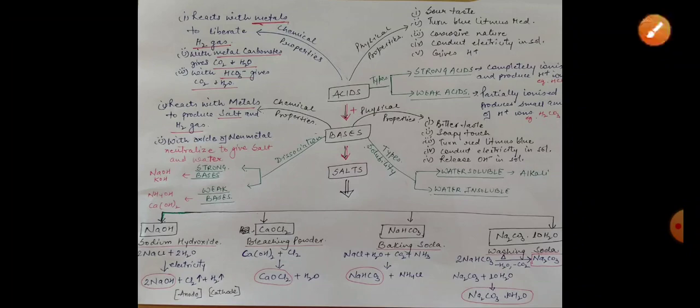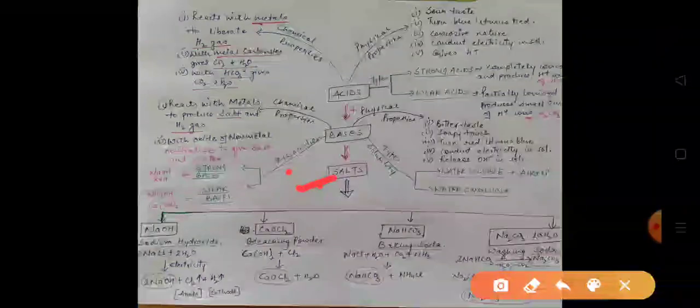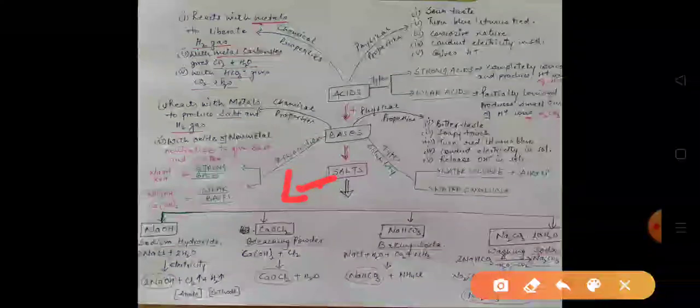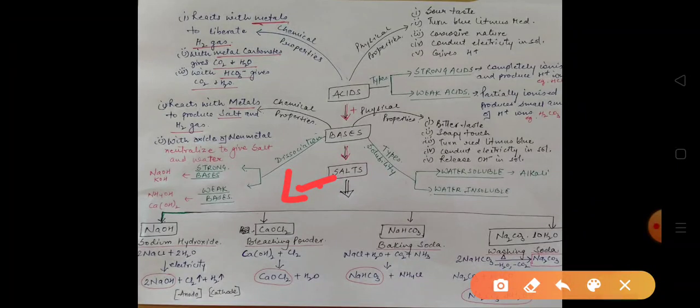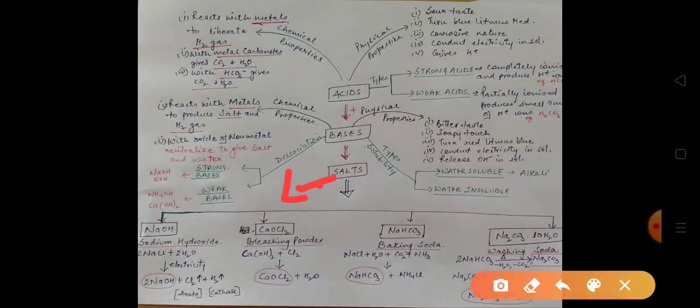The next thing about salts we have to discuss is the water of crystallization. Water of crystallization means a specific amount of water is required to organize a pure substance into crystal form.